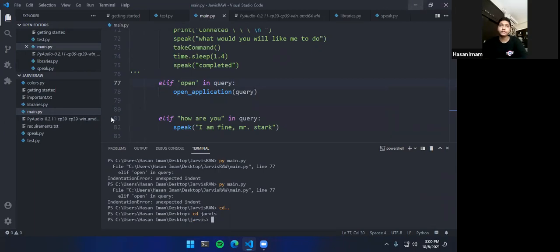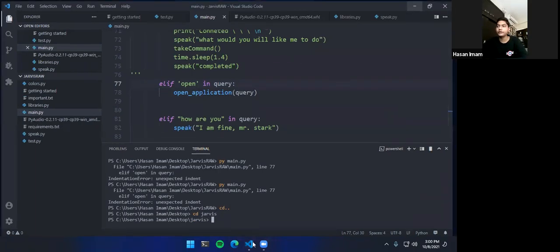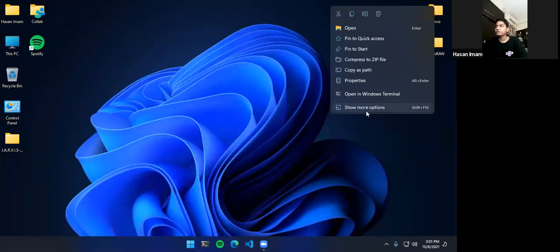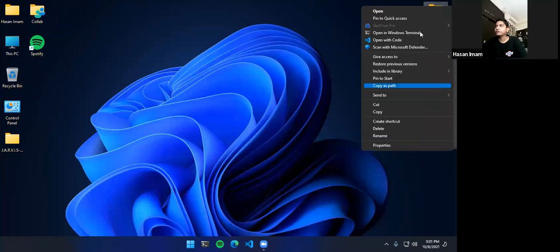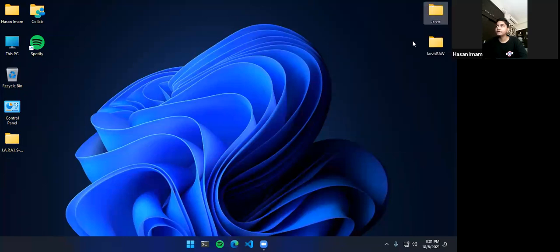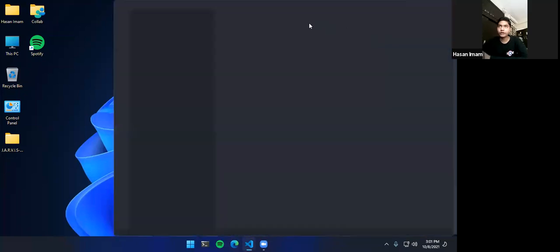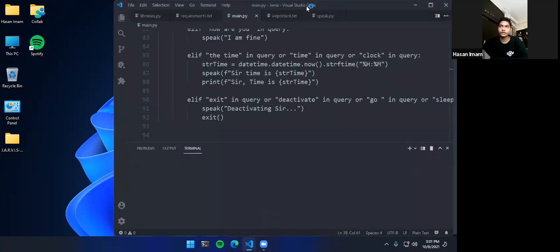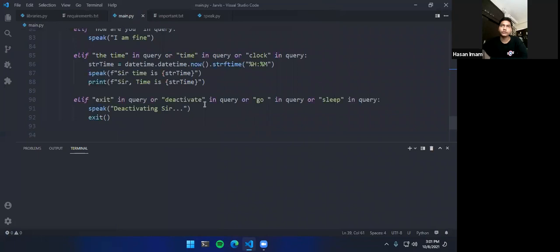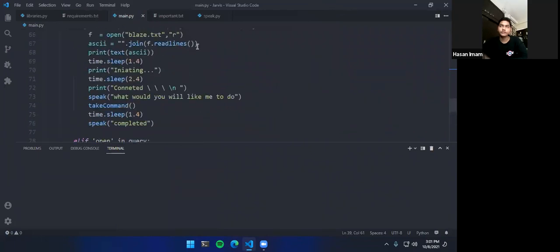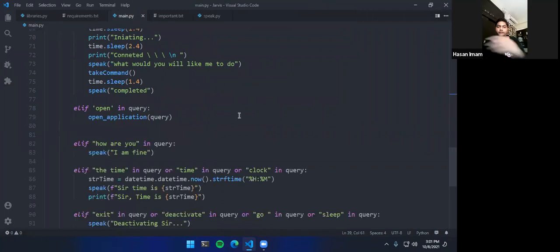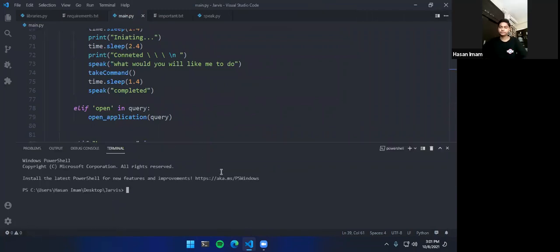So this was the development stage of the code. Let me show you the final stage of the code, how it looks. We will be opening Visual Studio Code. This is the code that you have been given, not the one I have used so far. What code you received is the completed code that has everything installed and completed, so you don't have to have any errors.